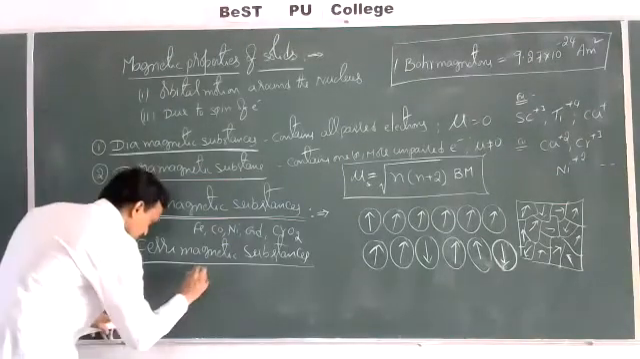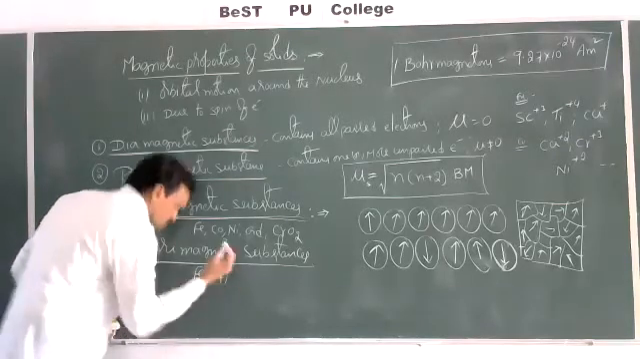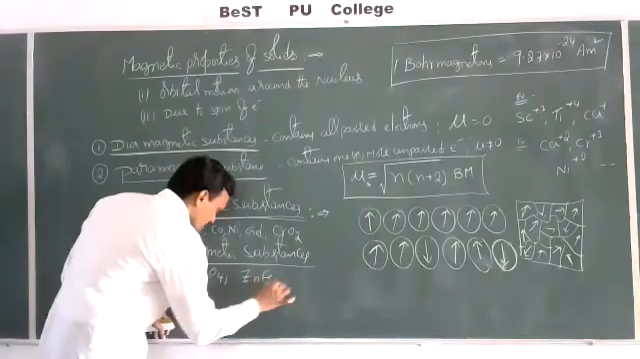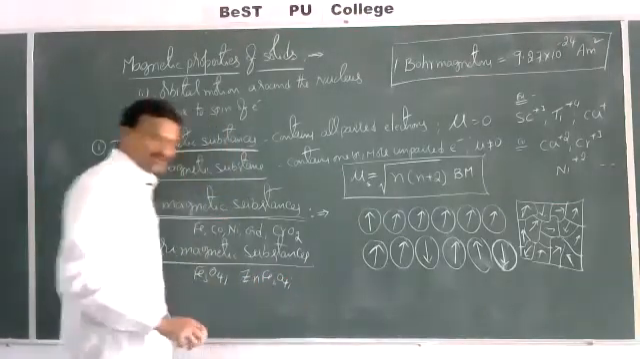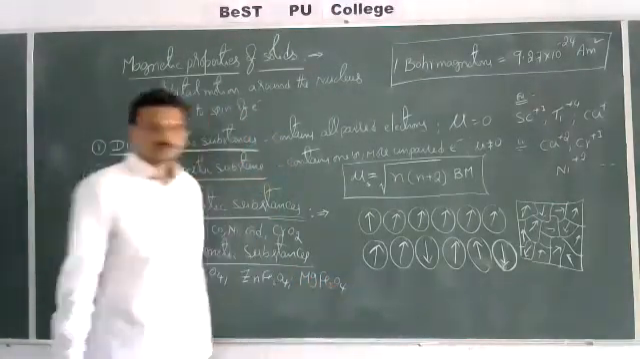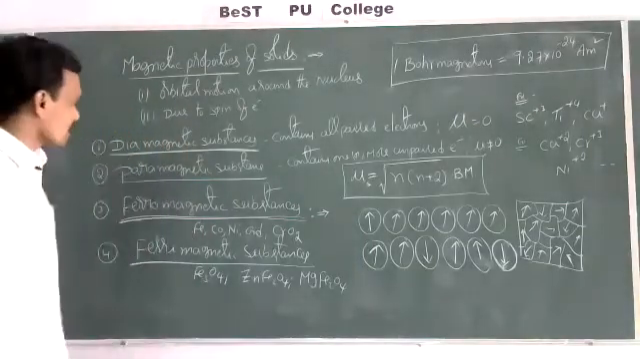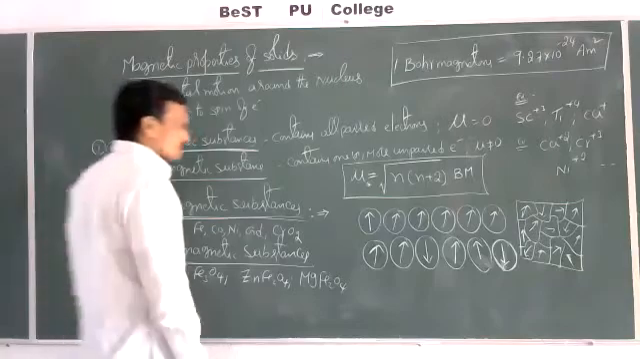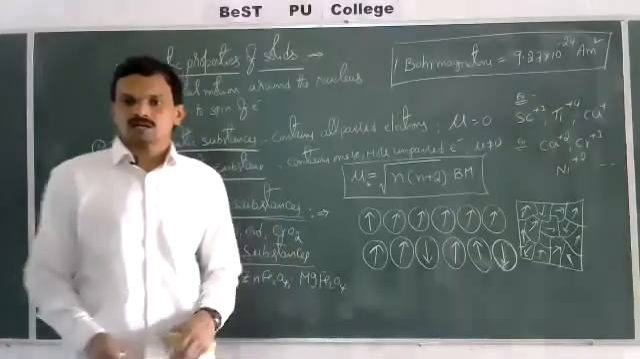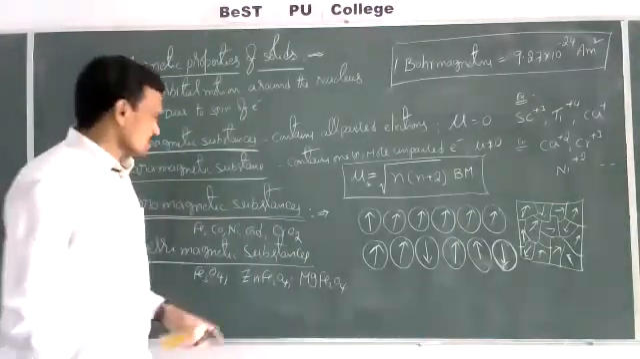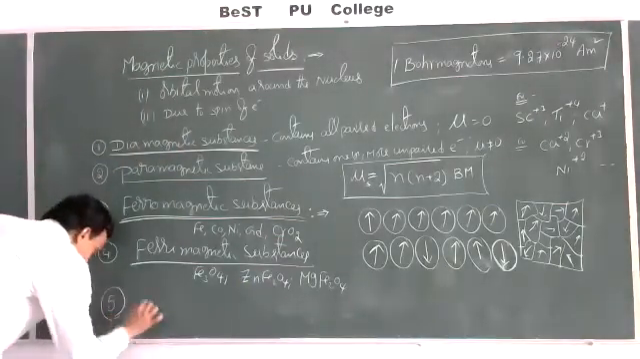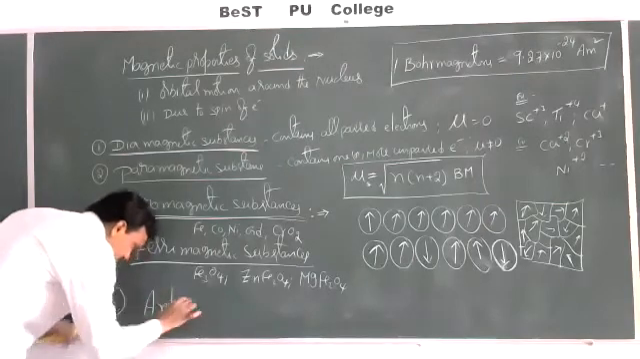Examples are ferrites: Fe3O4, nothing but magnetite, is a ferrimagnetic substance, or zinc ferrite, ZnFe2O4, or magnesium ferrite, MgFe2O4. These are some examples of ferrimagnetic substances. Those in which the magnetic domains are aligned in parallel and anti-parallel directions in unequal numbers and possess some net magnetic moment are known as ferrimagnetic substances. And the next one, antiferromagnetic substances.